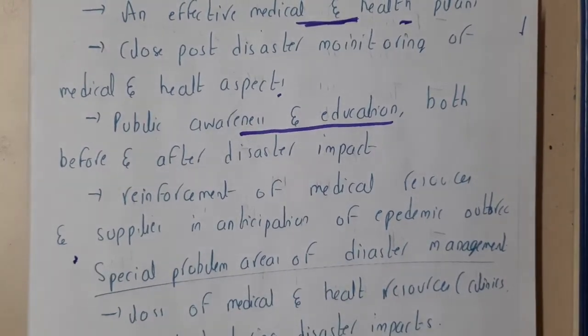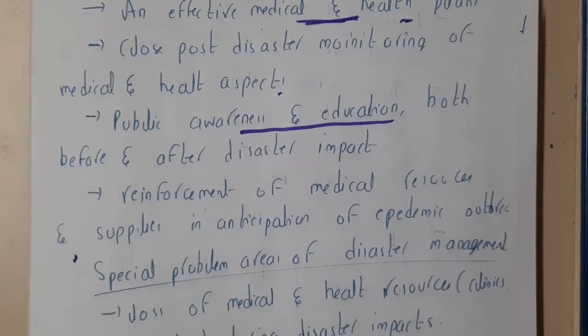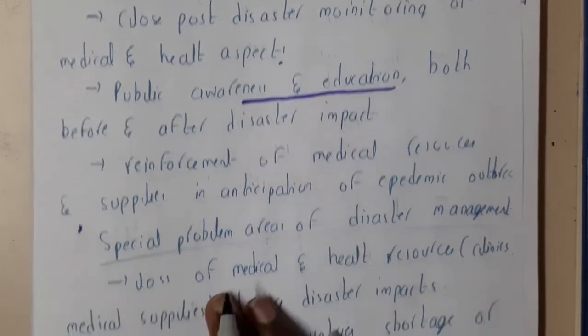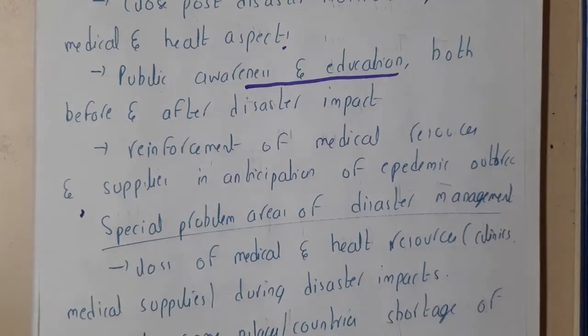So basically, if there are any requirements of medical resources like medicines and all those things, you should get them from somewhere. Like if they are not in your place, you should collect them by paying someone else, right? Yes, so in that way. Okay, so these are some kind of countermeasures you can say.